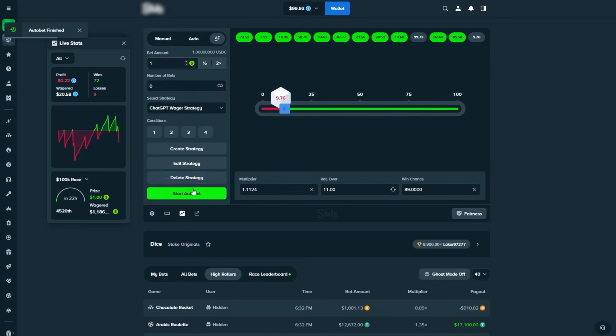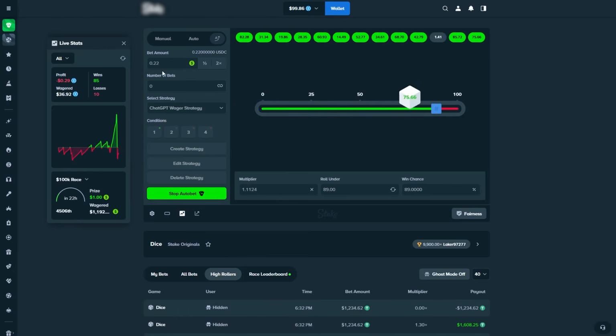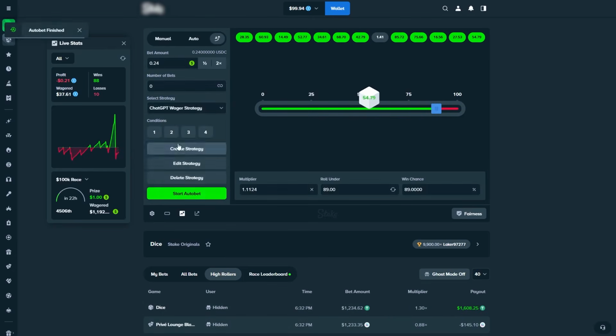Let's put in a $1 bet amount. Fuck it, why not, right? I mean, it doesn't really do much, right? It should stay at break even pretty much all the time, and it's gonna go up to a $2 bet amount, and then it's gonna reset pretty much. Oh sorry, it's gonna reset to 20 cents.